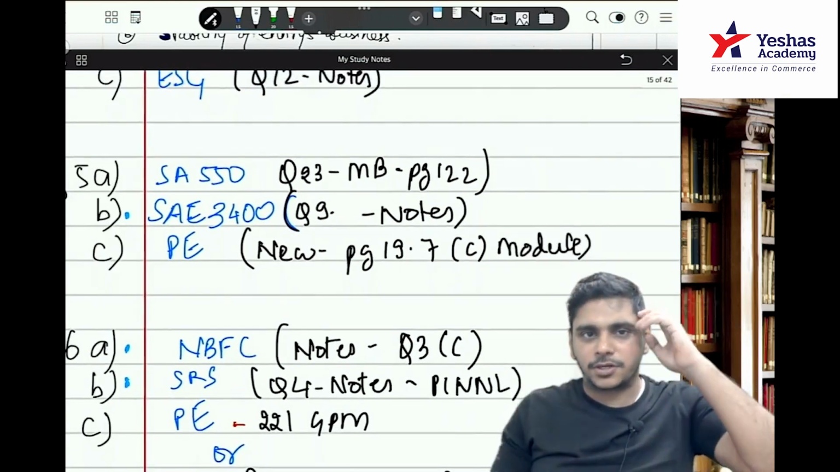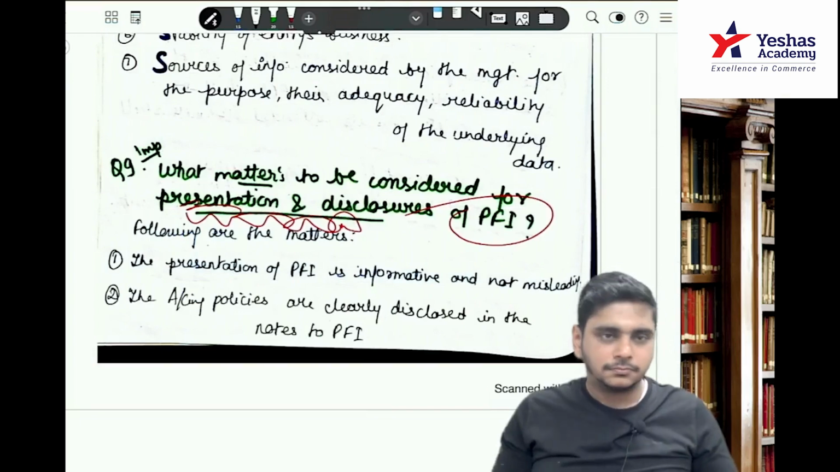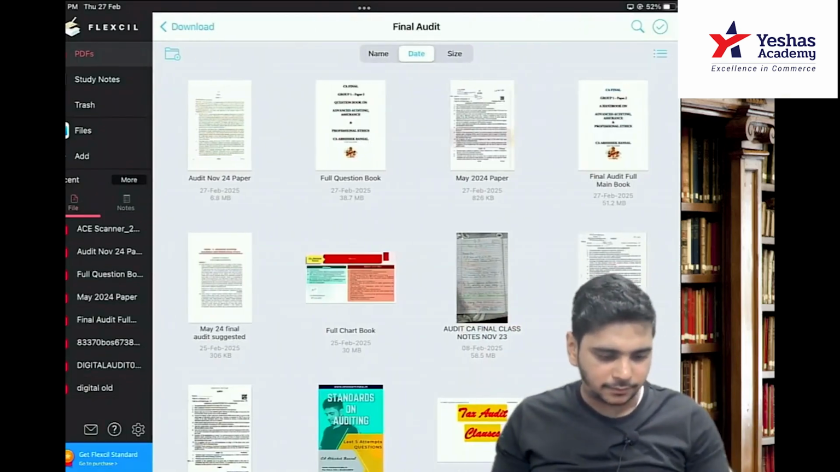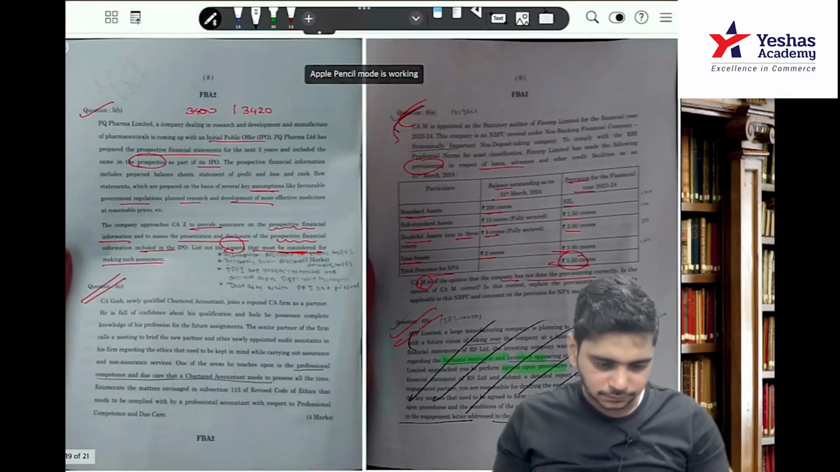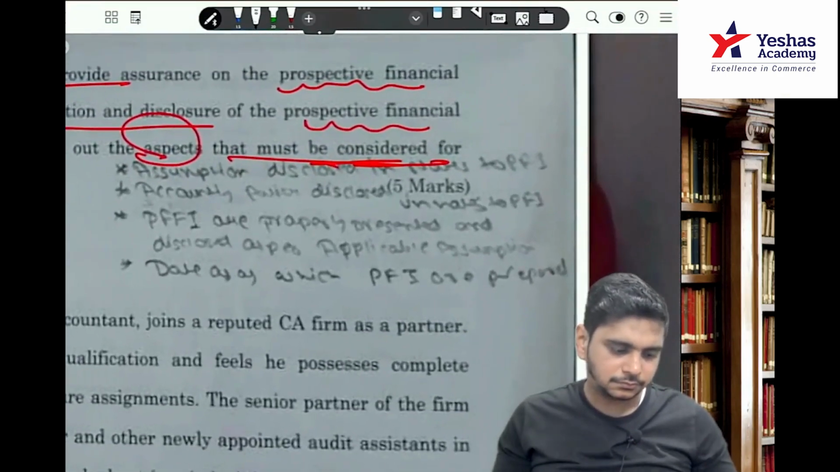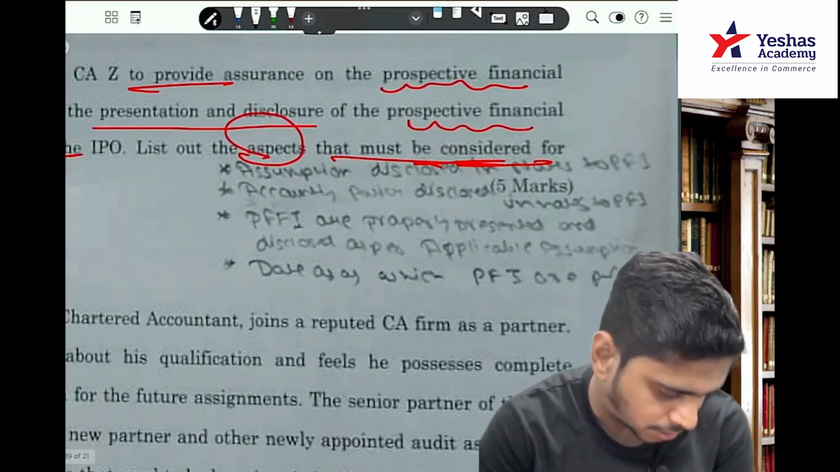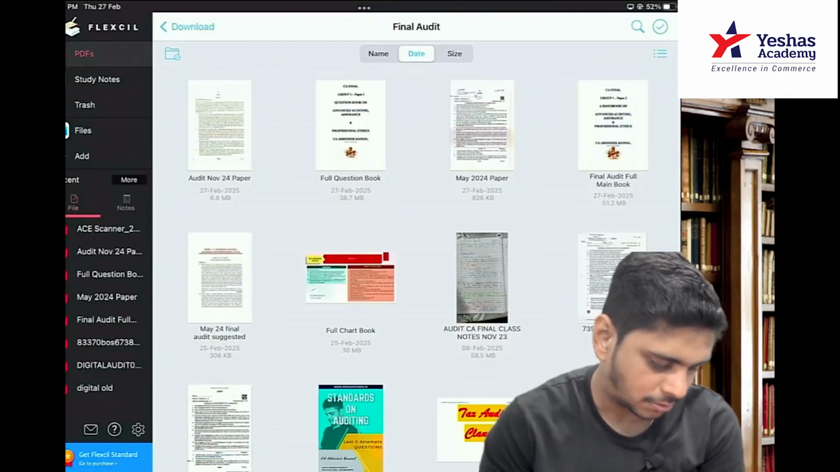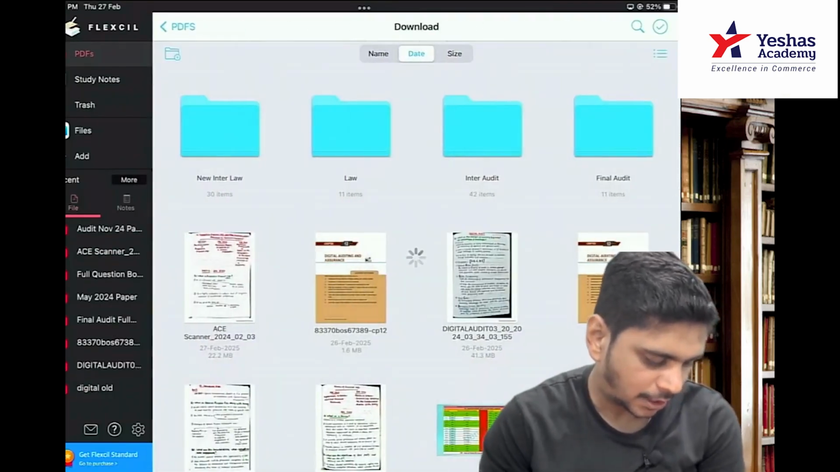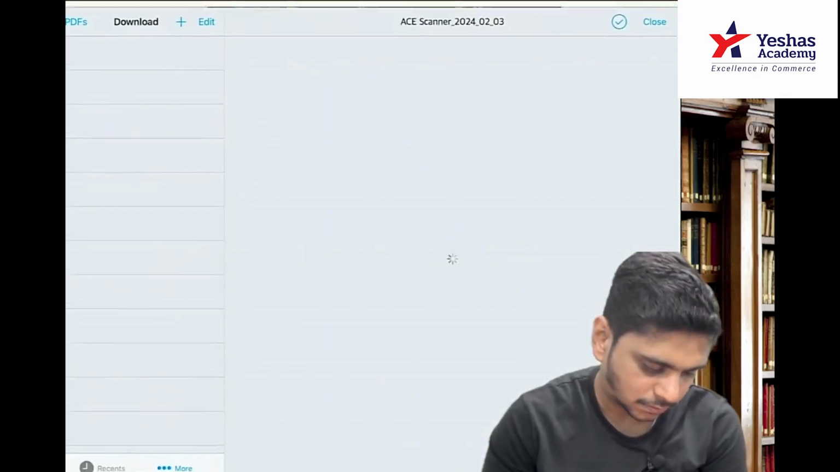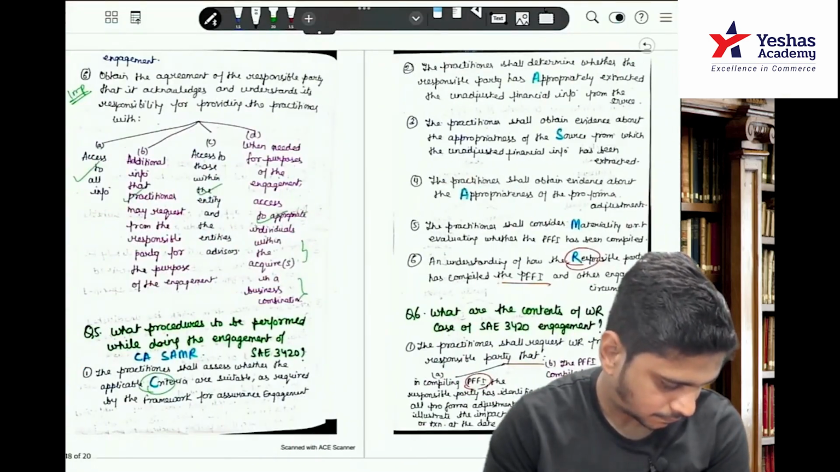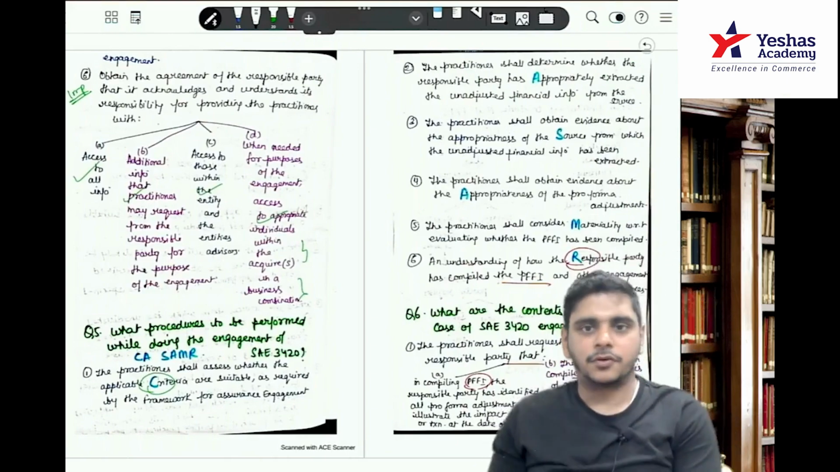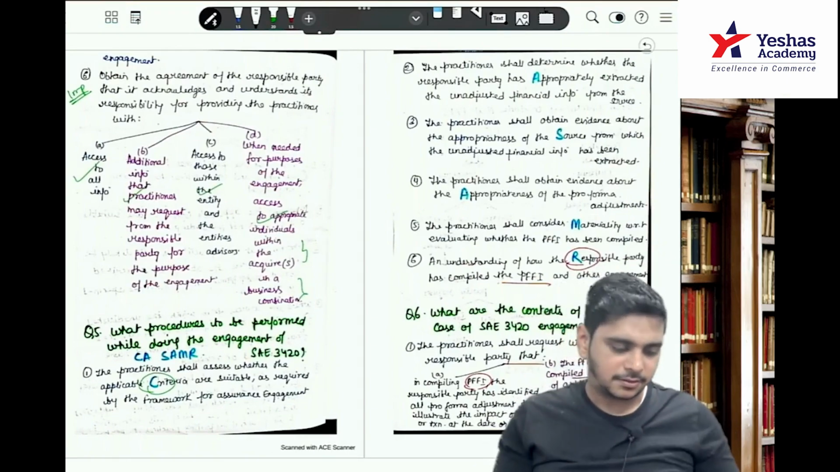Understood, guys, the level of question? 99% this is the answer, because if I see this, somebody would have sent the paper to me. Assumptions disclosed, accounting disclosed, PFFI are properly presented, disclose applicable assumptions. I don't know. As per me, it should be 3400. But still, we will wait for the suggestion of the ICAI.